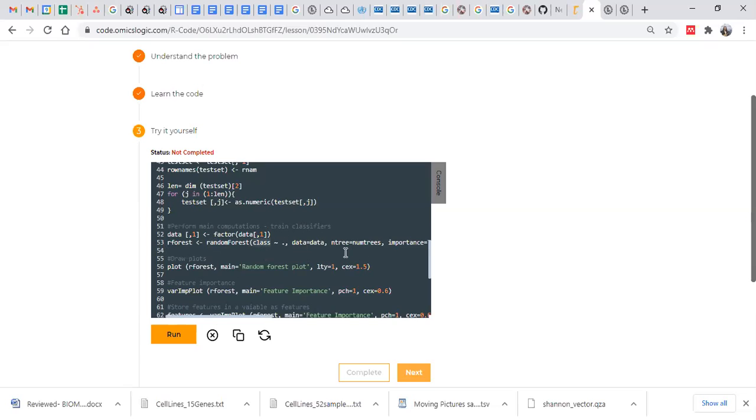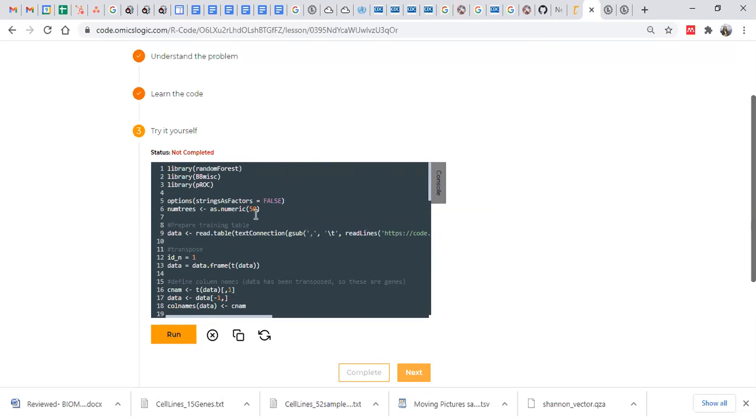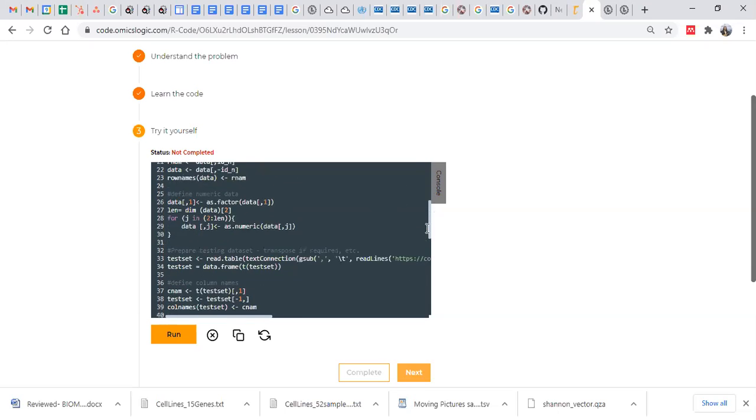As this is a random forest method, you need to define how many trees there must be. So this num tree is defined here, as numeric 50. So the number of trees is defined as 50.